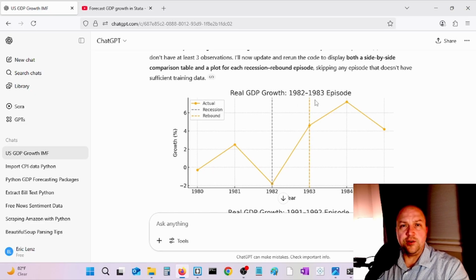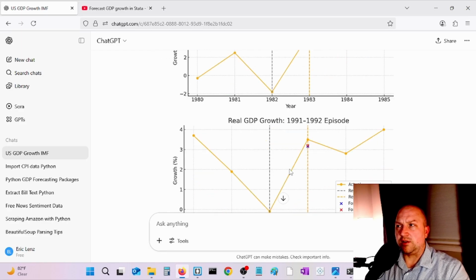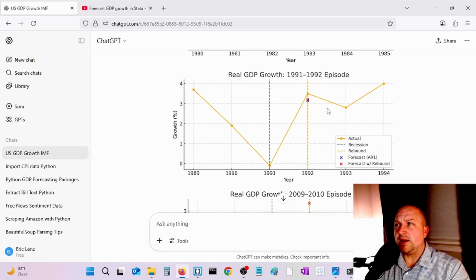Here's the 1982 to 1983 episode. In 1982, GDP growth dipped below 0, but there's a limitation in data, so ChatGPT couldn't forecast there. Here's the 91 to 92 episode. 1991 had GDP growth just below 0, and we had this bounce back. And you can see the forecasts of an AR1 model along with a forecast with a rebound.